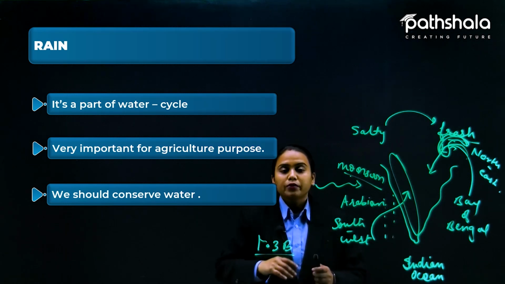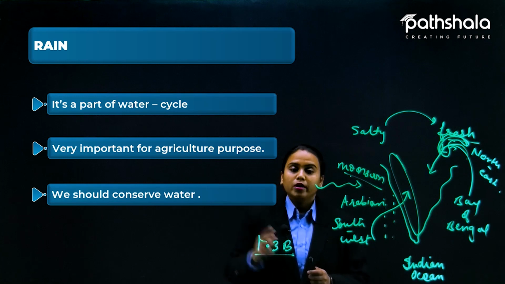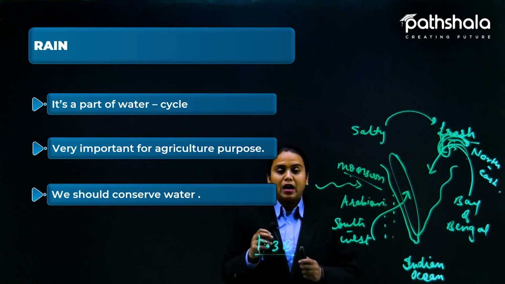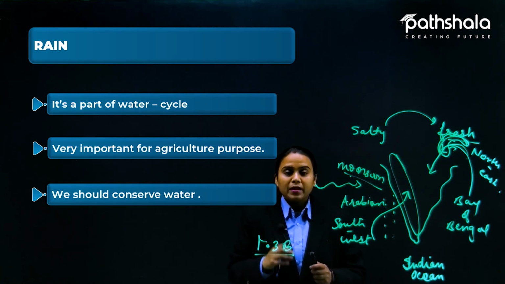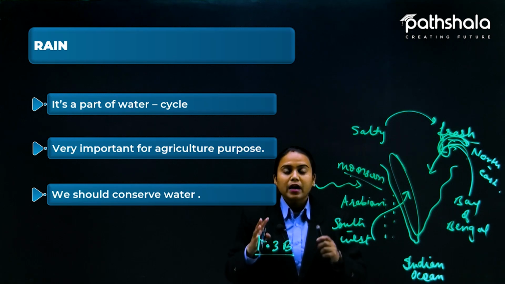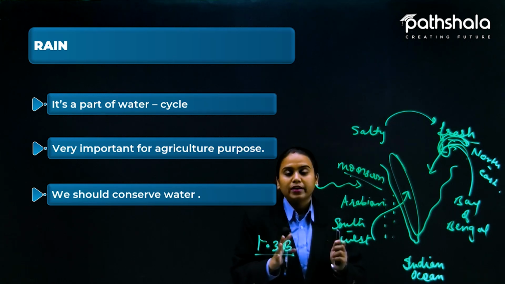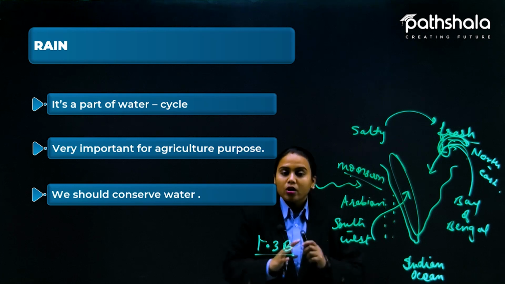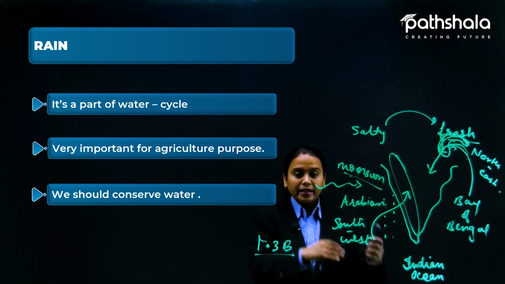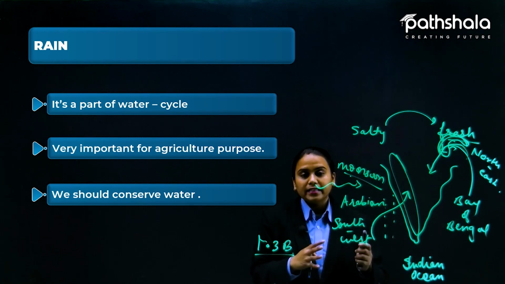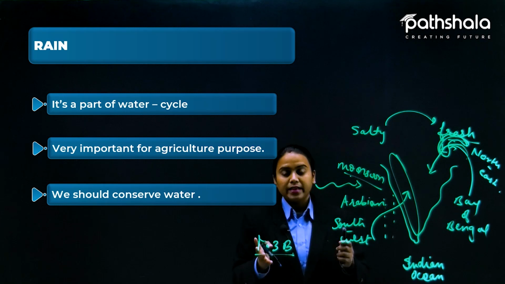We should not waste water, we should conserve water, we should use water wherever we are in need. Some people I have seen are using unnecessary water and throwing it all away. We should not do like this, because raining nowadays is also very unpredictable.